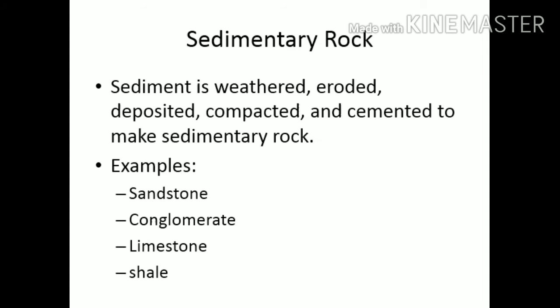The second type of rocks is called sedimentary rocks. What is the meaning of sedimentary rocks? Sedimentary rocks are formed from layers of sediments. Layers of sediments that form from erosion and from the weathering of old rocks.